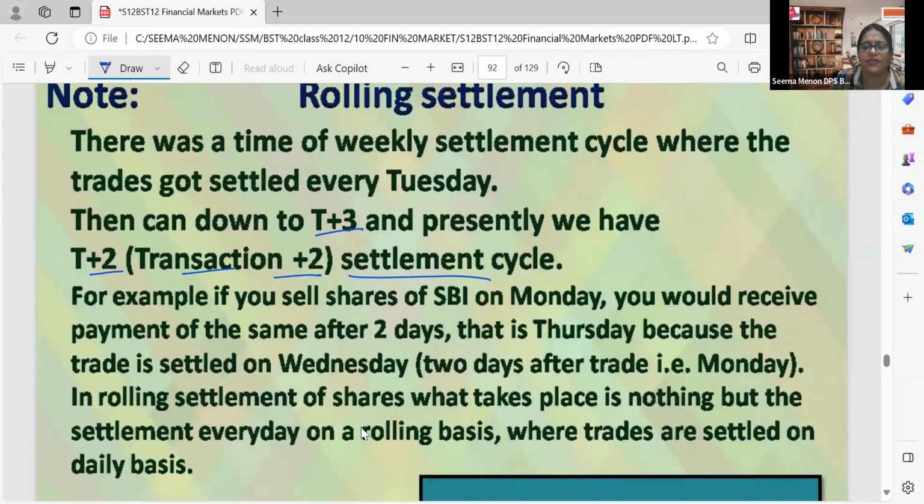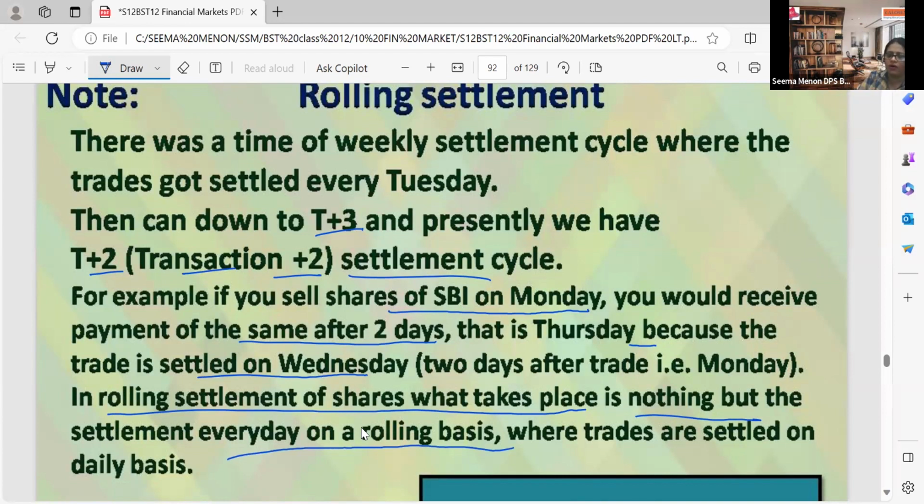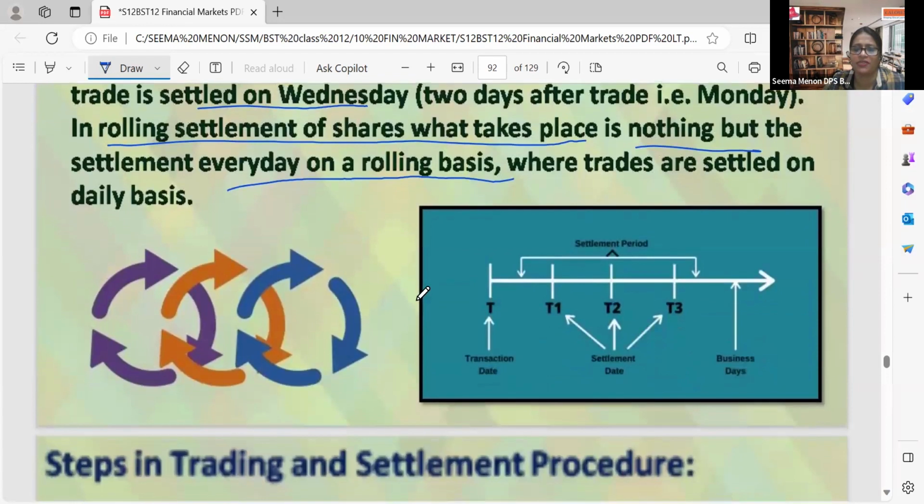Again, it is mentioned with an example. For example, if you sell shares of SBI on Monday, you would receive payment for the same after 2 days, that is Wednesday, because the trade is settled 2 days after the trade date, that is Monday. In rolling settlement of shares, what takes place is the settlement every day on a rolling basis, where trades are settled on a daily basis. And that daily basis can be maximum extended up to T+2.